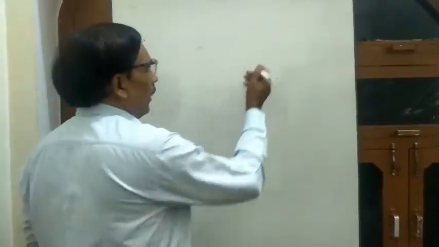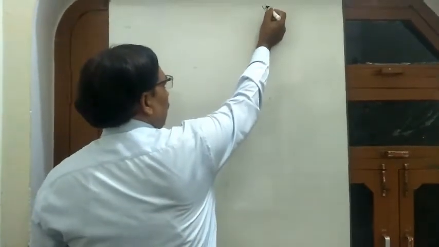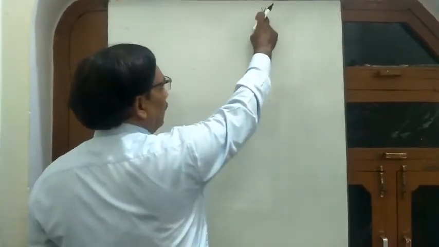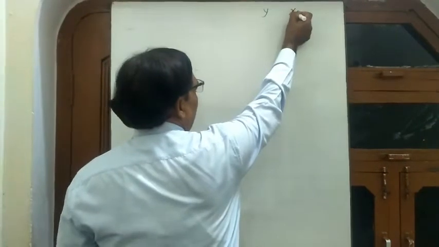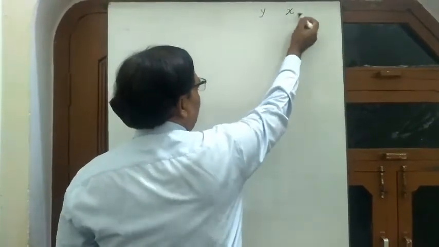If there are two variables and one variable depends on the quadratic expression of the other variable, then the graph of the function comes U shape, that is a parabola. For example, suppose there is a variable y, and this variable depends upon x, and this x is in quadratic form.